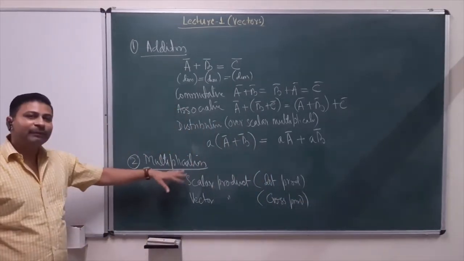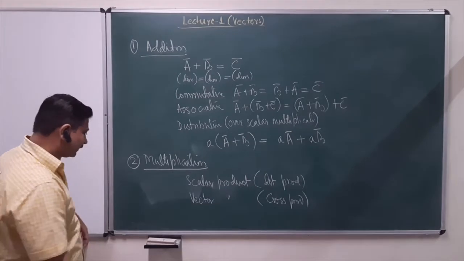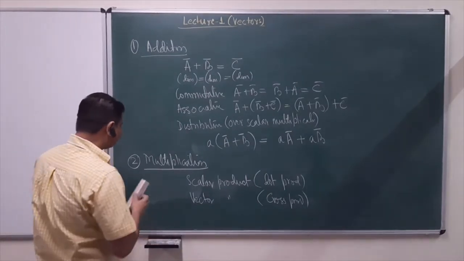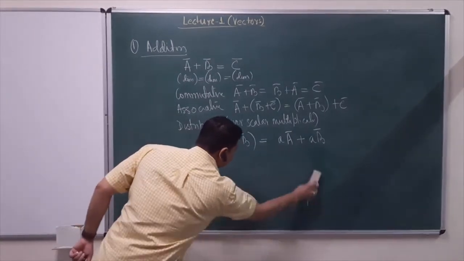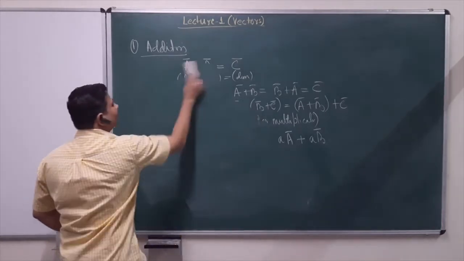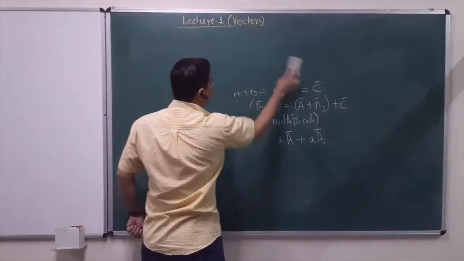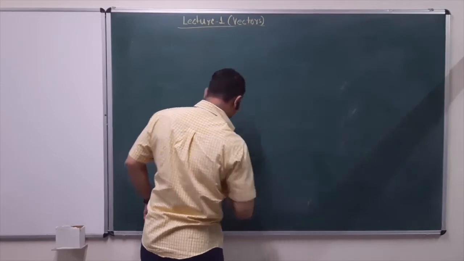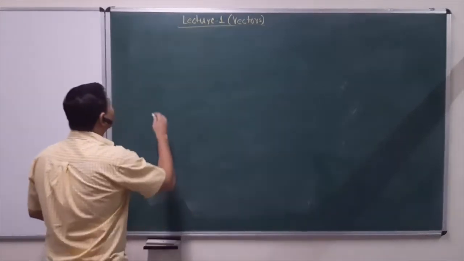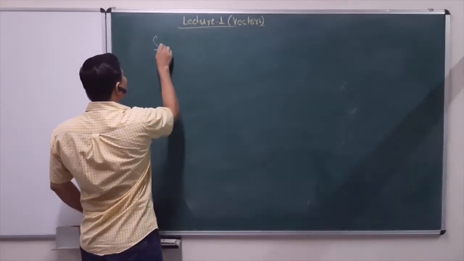So multiplication can be achieved in two different ways, scalar product and vector product. Let us quickly go over how we define this and what information this can provide us. So let's start with scalar product.